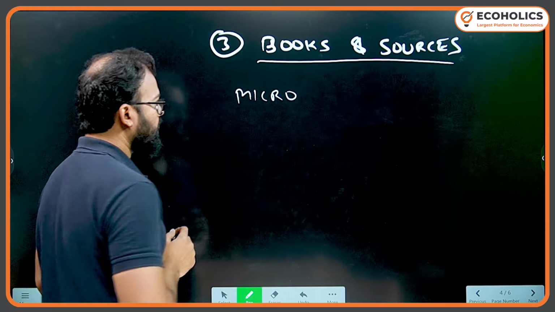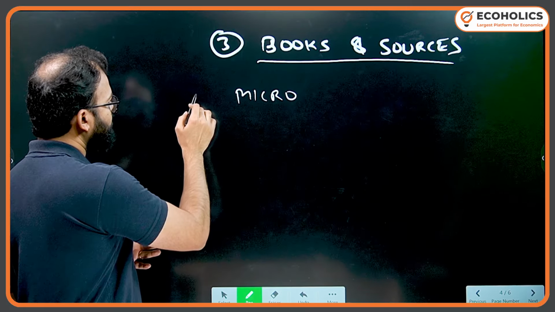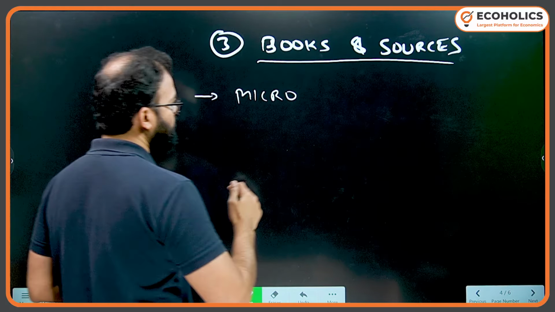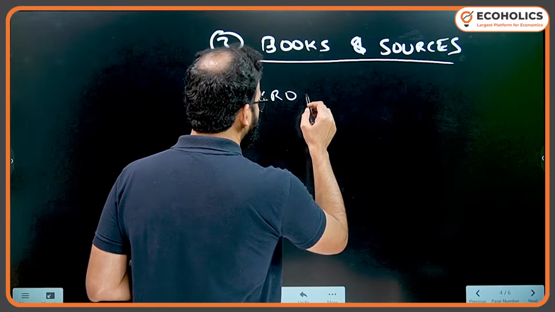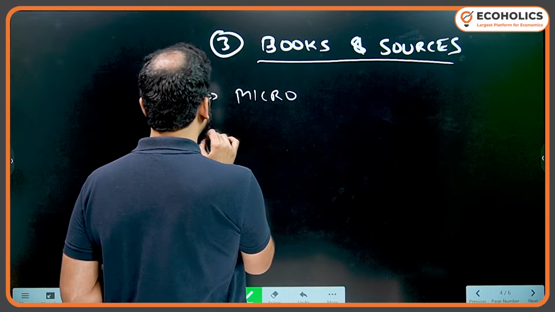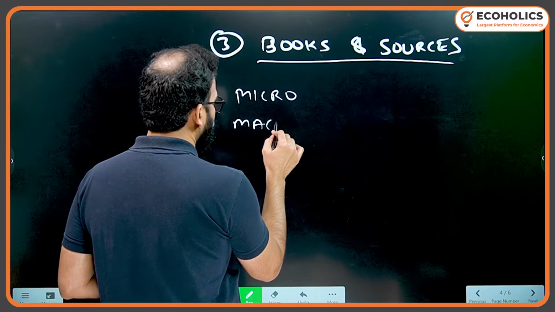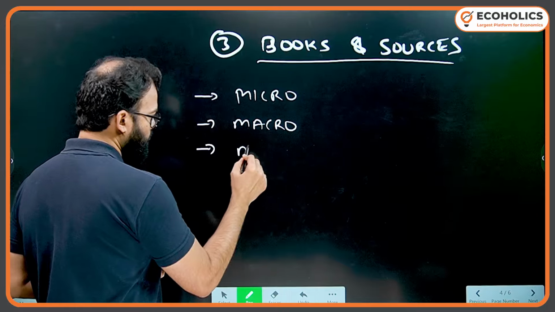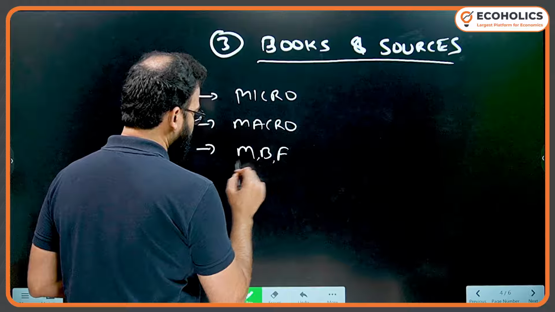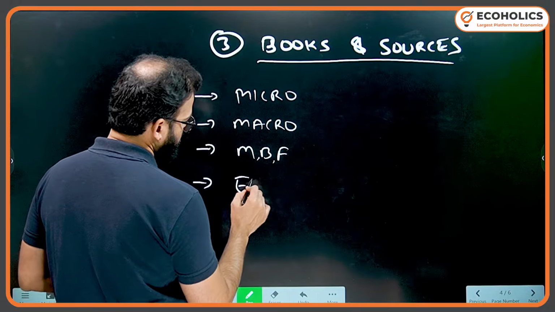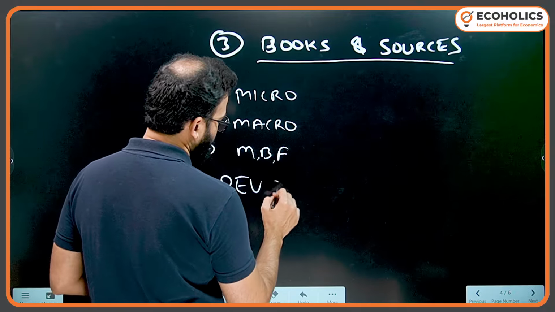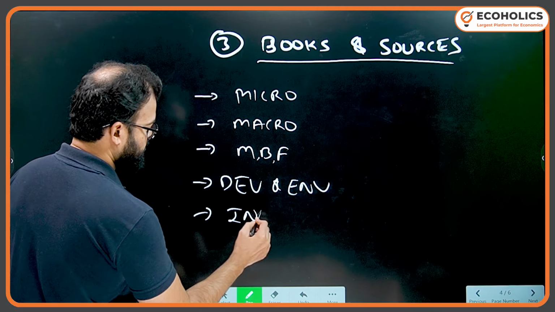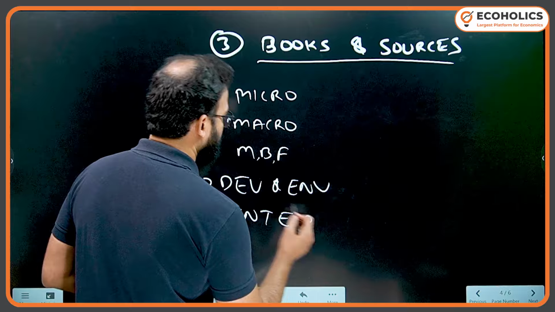So under microeconomics, although I've covered this in a full lecture with books and all, here I'll discuss majorly in terms of what exactly you need to do. So: money, banking, finance, development and environment, and then we have international economics.